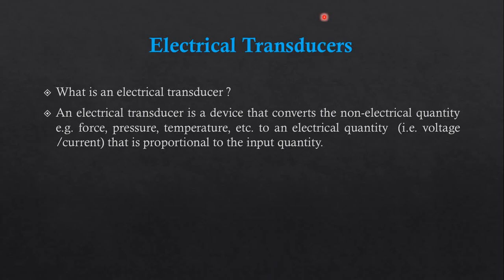Now, talking about the electrical transducer. This is the main importance of this chapter. Now what is an electrical transducer? An electrical transducer is a device that converts a non-electrical quantity, like force, pressure, temperature, level, flow, etc., to an electrical quantity. So whatever the physical quantity, be it force, pressure, or temperature, converted into an electrical quantity is called an electrical transducer. And what is the electrical quantity? That is either voltage or current that is proportional to the input quantity. So this is the definition of an electrical transducer.